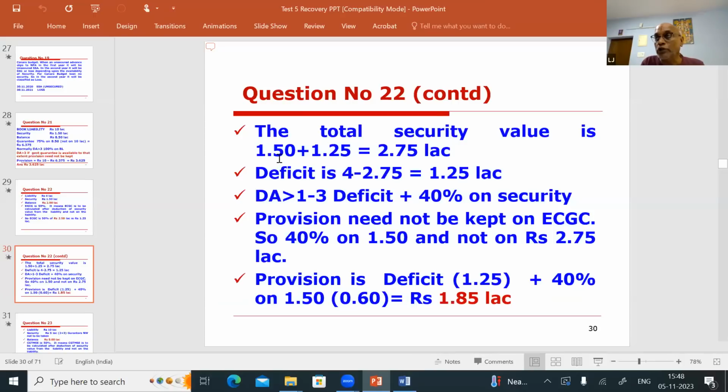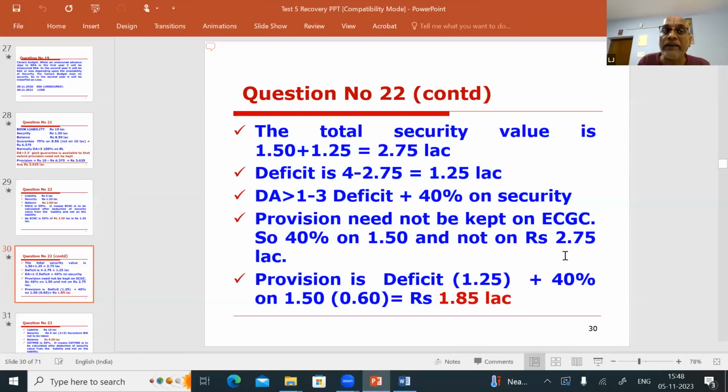The security value is 1.5. For provision purpose, you take into account only the security value. For calculation of deficit, you take into account the security value plus the ECGC guarantee portion. So it is 40% on this 1.50 and not on 2.75.